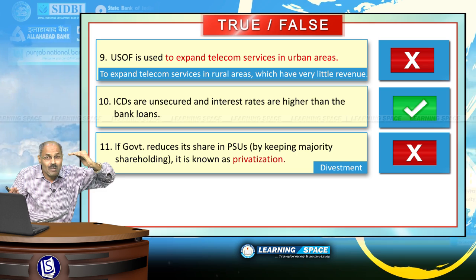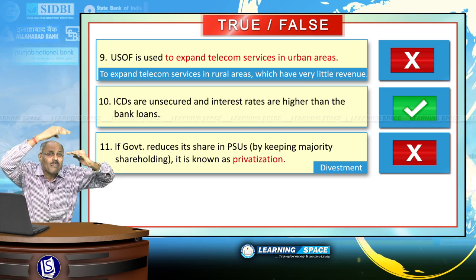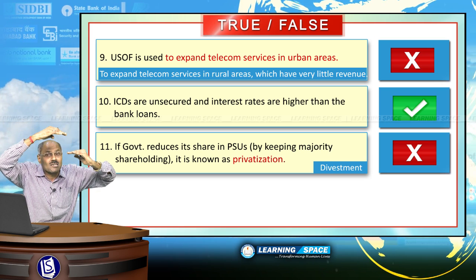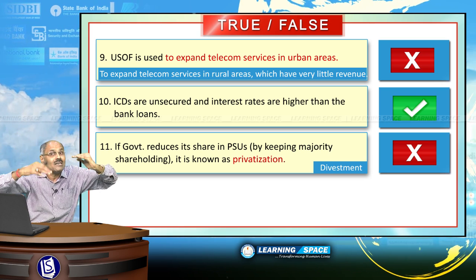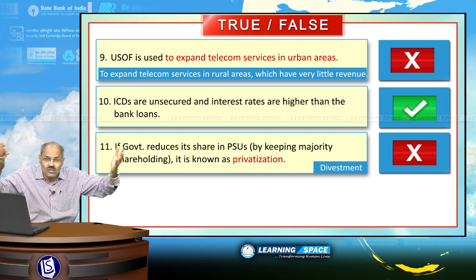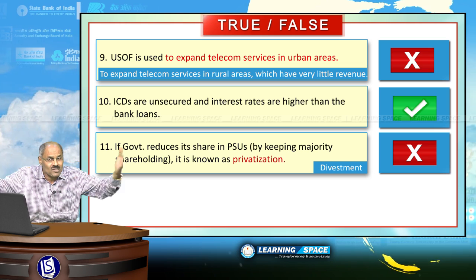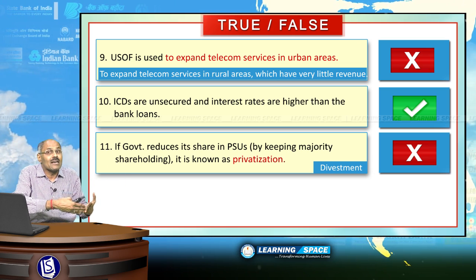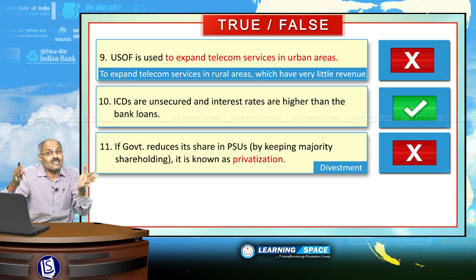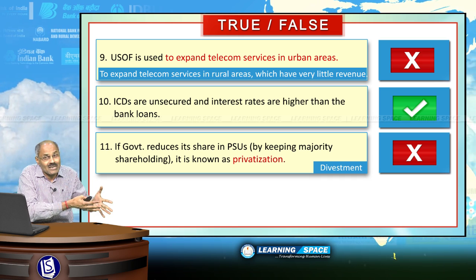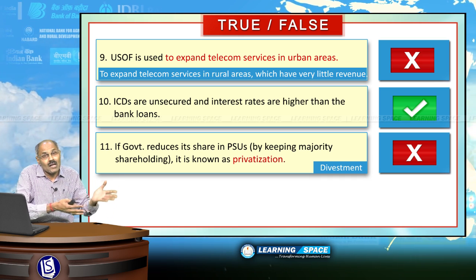But when the government becomes a minority shareholder by selling most of the shares, then it is known as privatization. In privatization, government may exit completely also, right? Look into the next one.